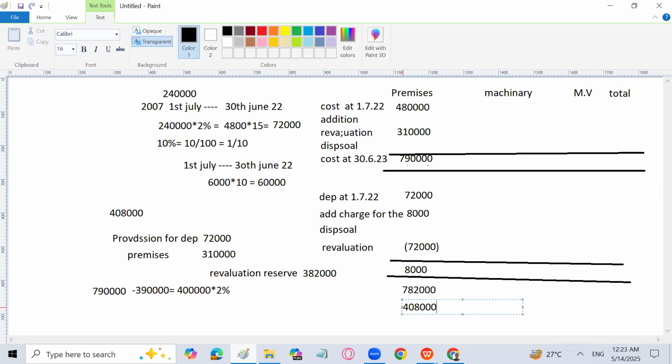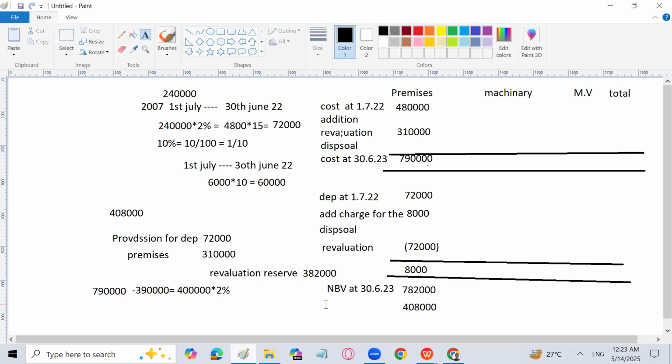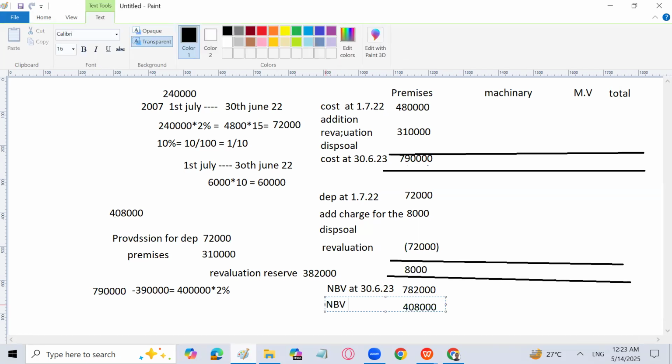We are already done with that. We have calculated that in the past. This is the net book value at 36/23, and here I will write net book value at 36/22. This is how we used to do that actually. Right? Now let's move forward towards the machinery.